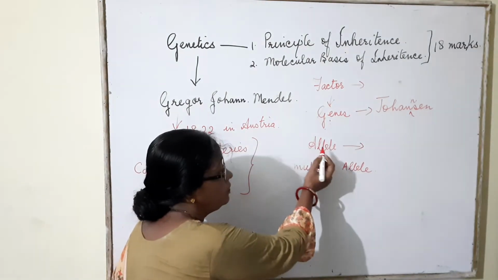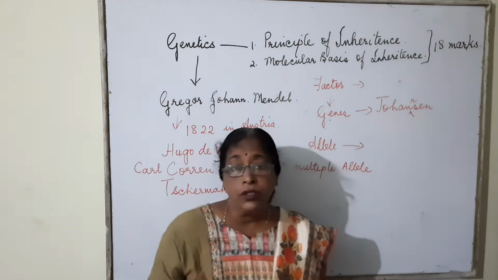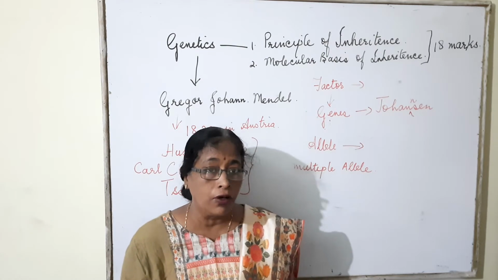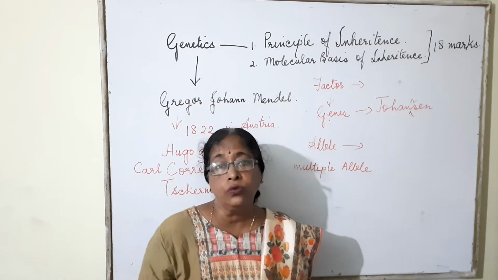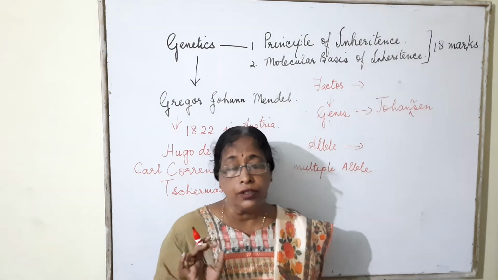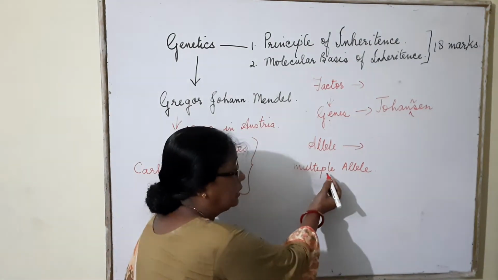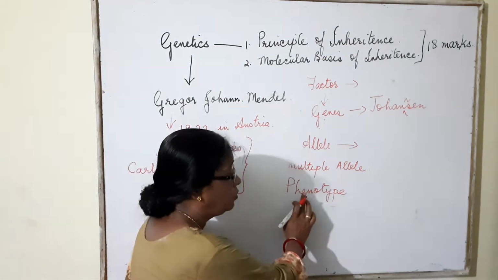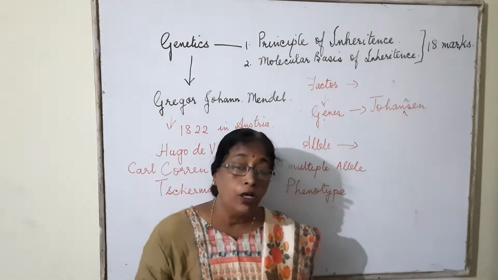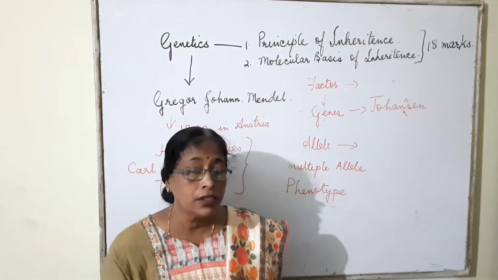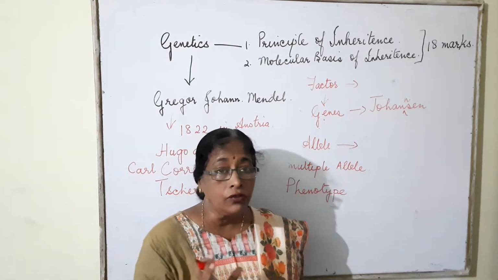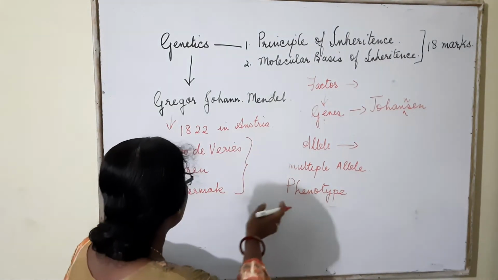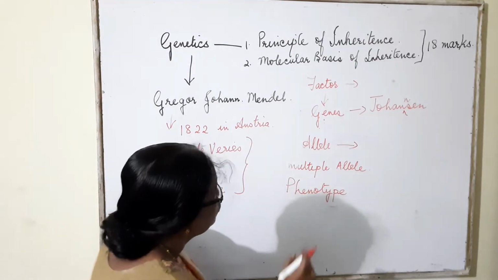The next term is allele. Alleles are the alternative forms of a gene. Normally a gene has two allelic forms. If it has got more than two allelic forms, then it is called multiple allele. Now we come to phenotype. Phenotype is the observable morphological character which is visible. So that is known as phenotype. This word phenotype was also coined by Johansen.